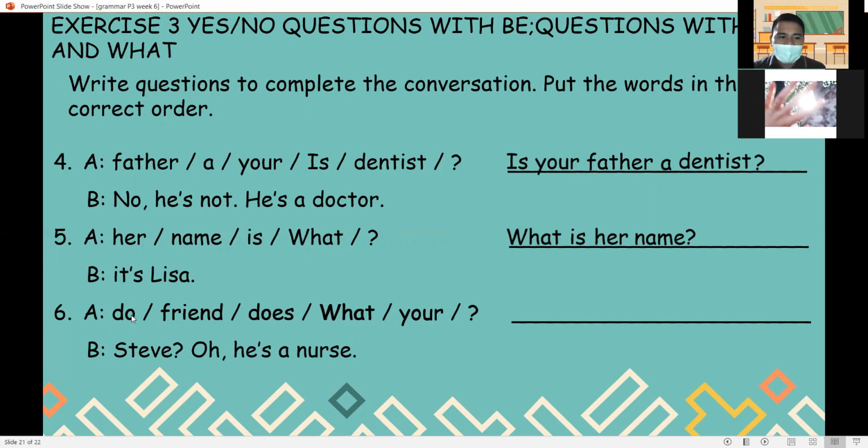Now, number 6, we have do, friend, does, what, your, and question mark. This is a who and what question. So we need to write first the what, and a verb, does. We have here verb does, and subject, your friend, and the object is do, and question mark. What does your friend do? Letter B, Steve. Oh, he's a nurse. Okay, you copy first.